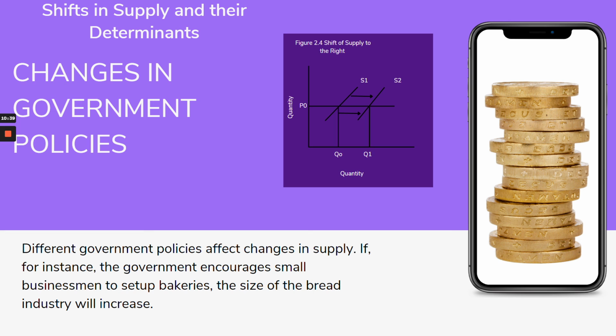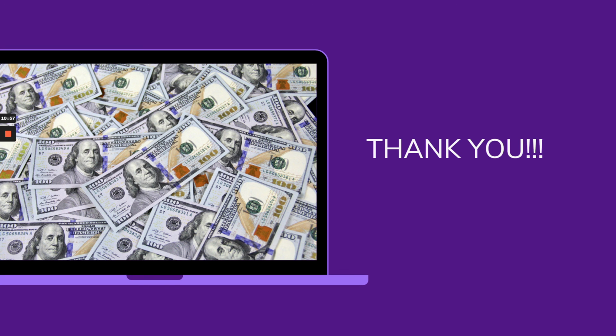So those are the changes or the shifters in the supply. Again, the shift is from the left to the right or the right to the left. From left to right means increase, from right to left means decrease. Okay? I hope that's clear, and see you again on the next video for the market equilibrium.